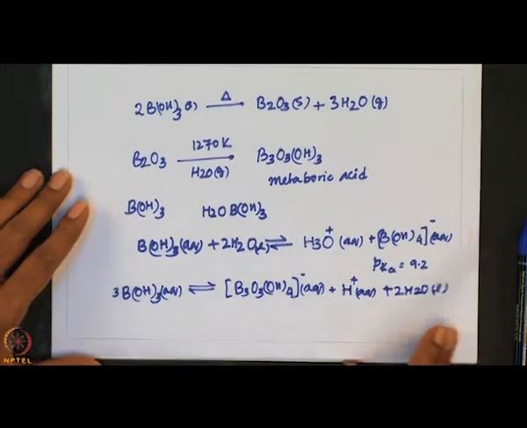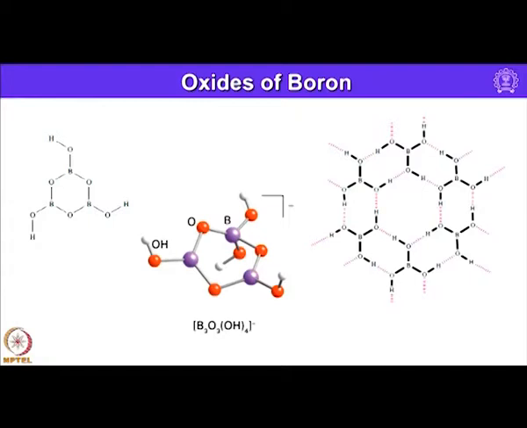Okay, some oxides of boron are shown in this slide. You can see here. So, B3O3(OH)3 will be something like this, and also B3O3(OH)4 will be having something like the cyclic structure. Okay. And of course, through hydrogen bonding interaction, it can have a 2-dimensional sheet like structure.